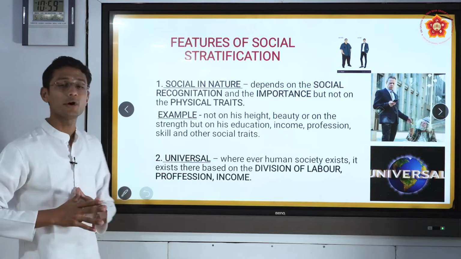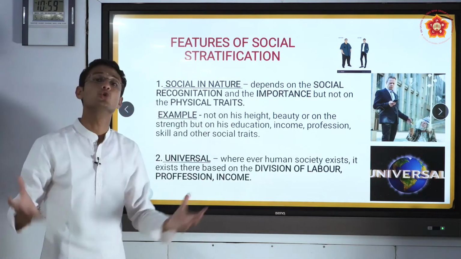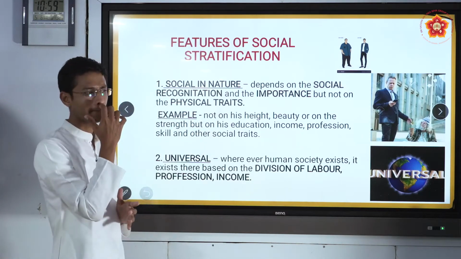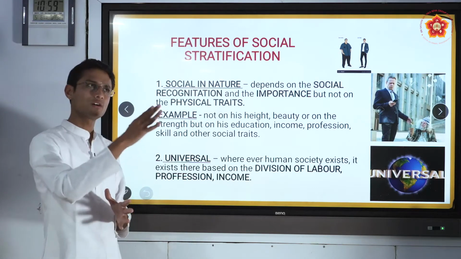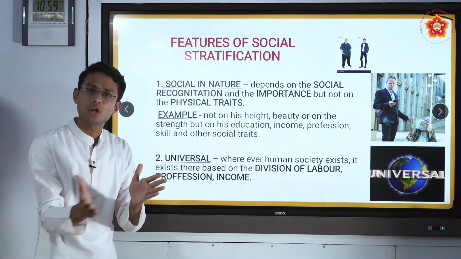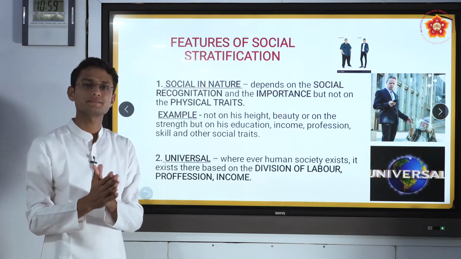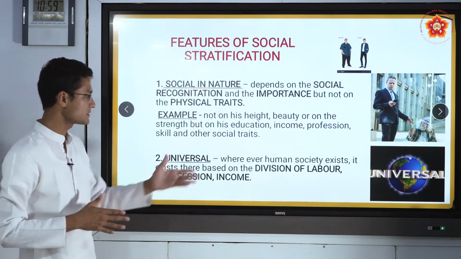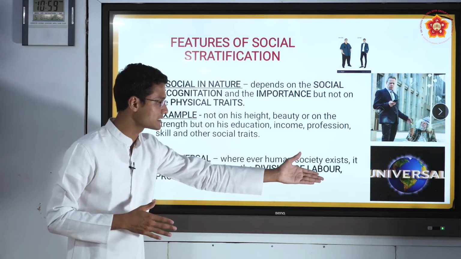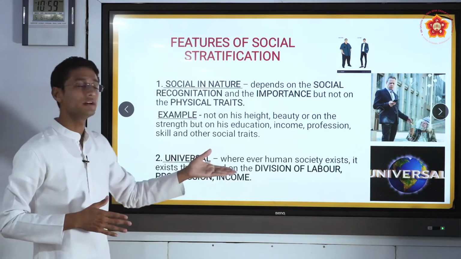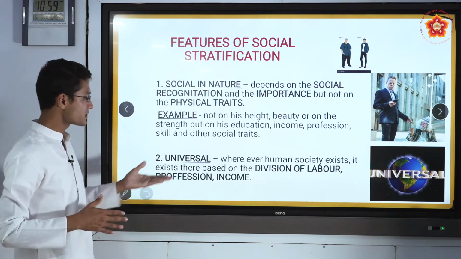Coming to the second point, social stratification is universal. As you all know, society has been divided since ancient times, because social opportunities vary. So what exactly does universal mean? Wherever human societies exist, they are based on division of labor, profession and income.